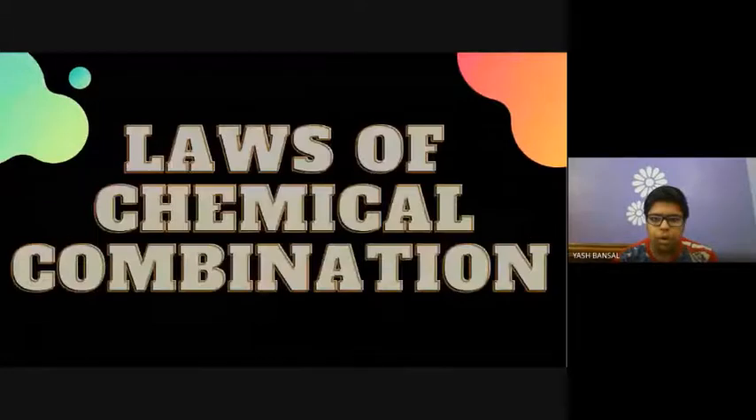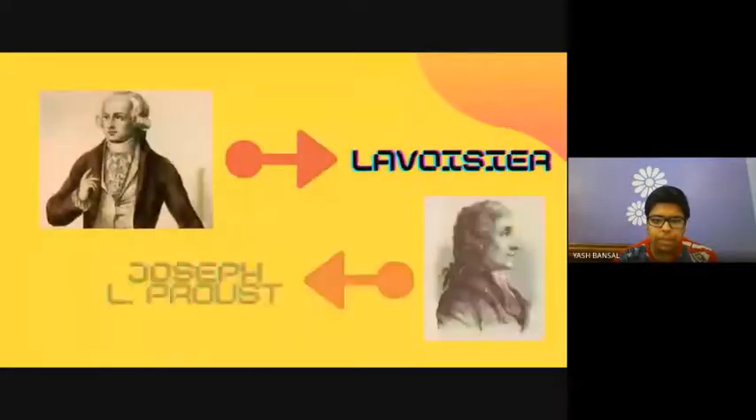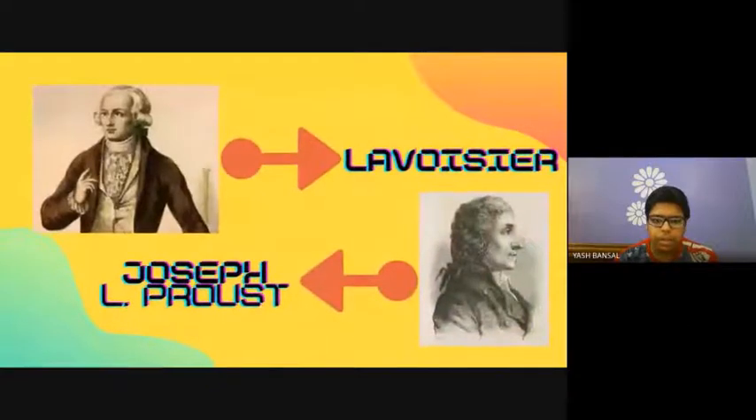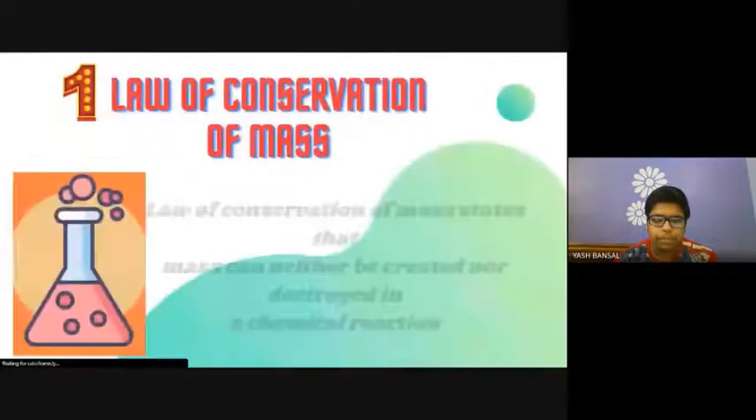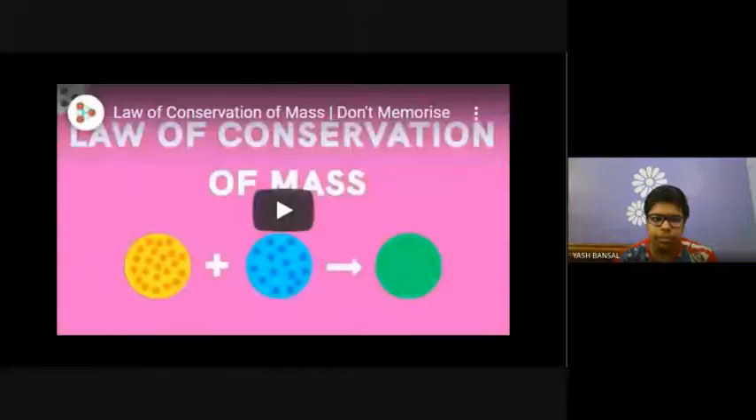First comes law of chemical combination. It was discovered by Lavoisier and Joseph L. Proust. First comes law of conservation of mass. Law of conservation of mass states that mass can neither be created nor destroyed in a chemical reaction. This is a video reference for your reference.